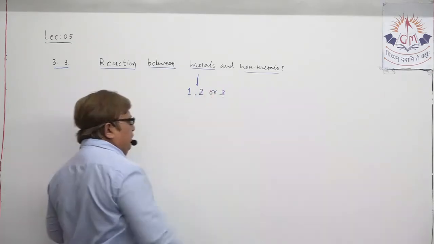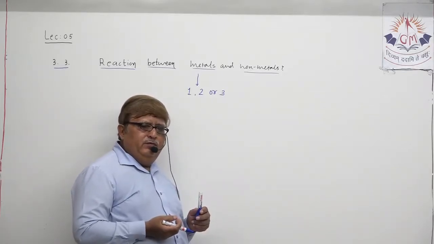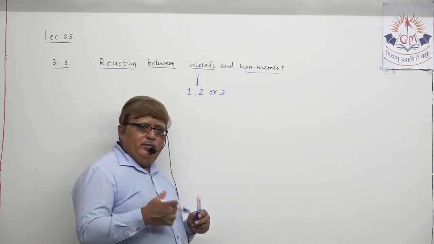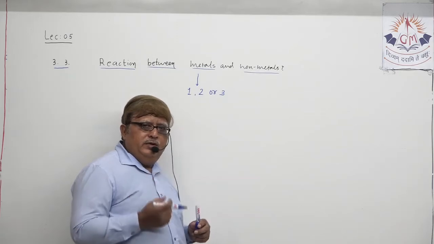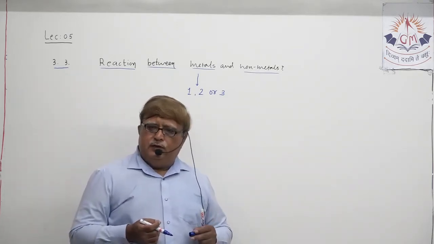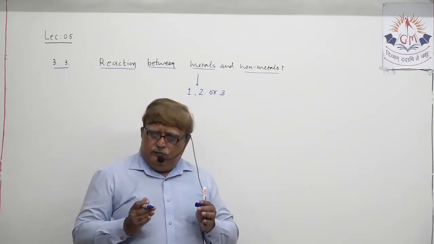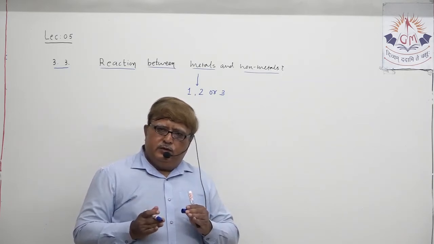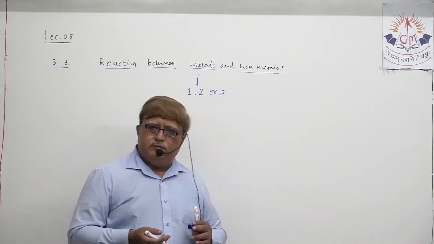Understand? Some exceptions take place. Some elements may have 4 electrons, but they are not metals. They are semi-metals or metalloids, having both properties. Just to mention silicon. Silicon has 4 electrons in the outermost orbit, but it possesses some properties of metals and some properties of non-metals.